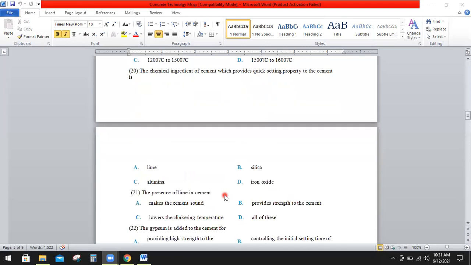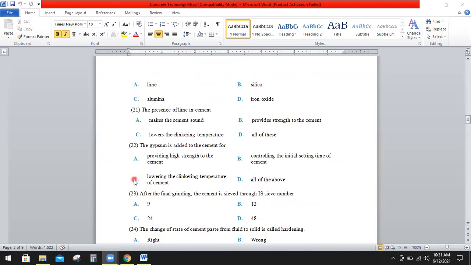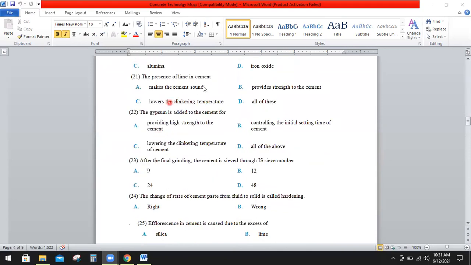Question number 20 is the chemical ingredient of cement which provides quick setting property to the cement. A, lime, B, silica, C, alumina, or D, iron oxide. So the right option is C, alumina. Question number 21. The presence of lime in the cement. A, makes the cement sound. B, provides strength to the cement. C, lowers the clinkering temperature. Or D, all of these. So the right option is B, that is provides the strength to the cement.